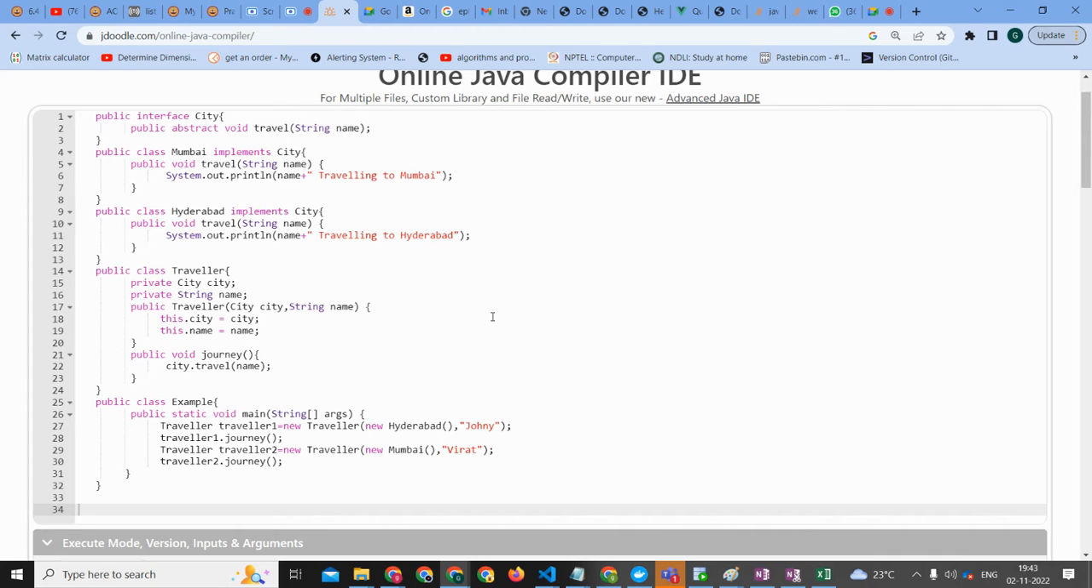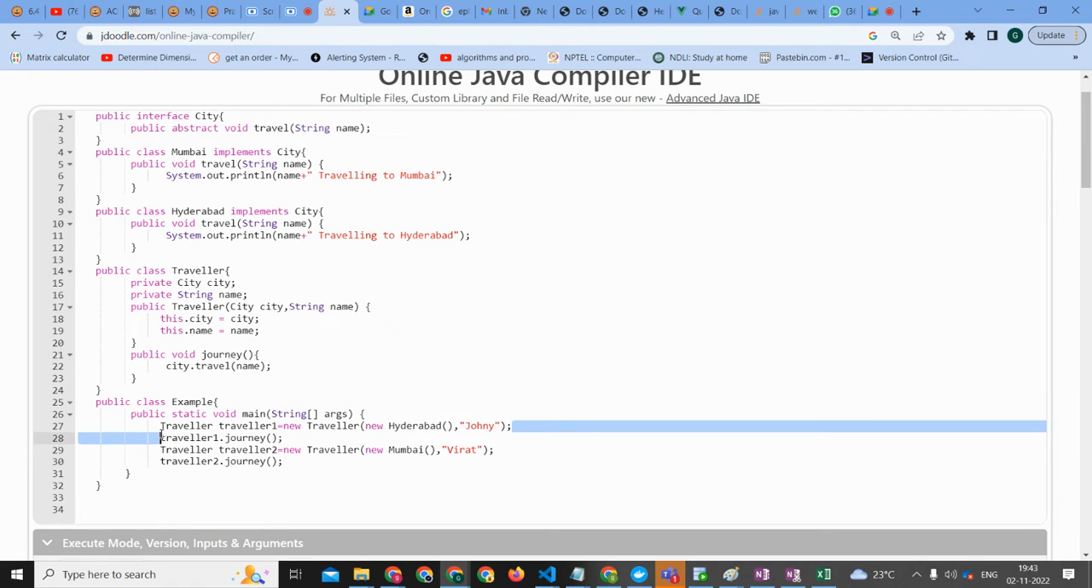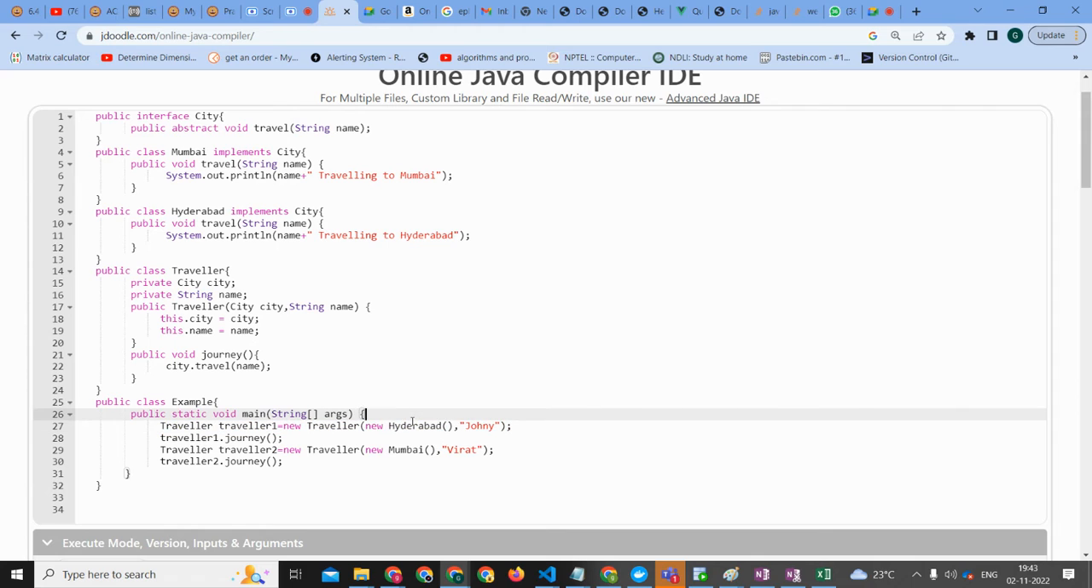Aditya. Okay, go ahead. So we start from the main method. In the main method, we are creating a traveler object of class traveler, and we are giving it new Hyderabad. So we are creating an object of traveler, but inside the traveler we are already creating an object of Hyderabad. Correct, that's what you told. Okay. So first we need to go to Hyderabad, right?